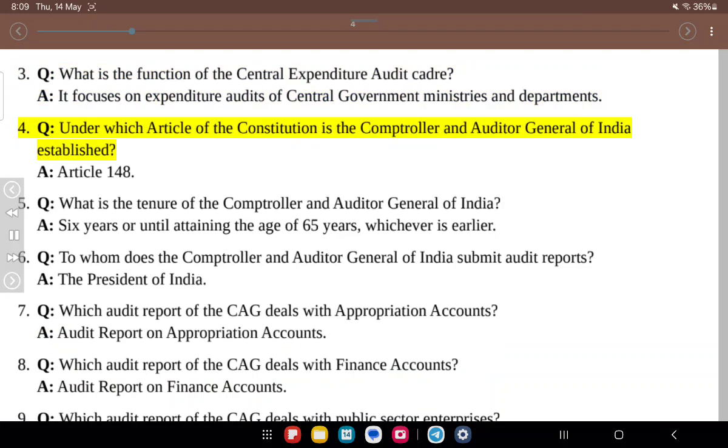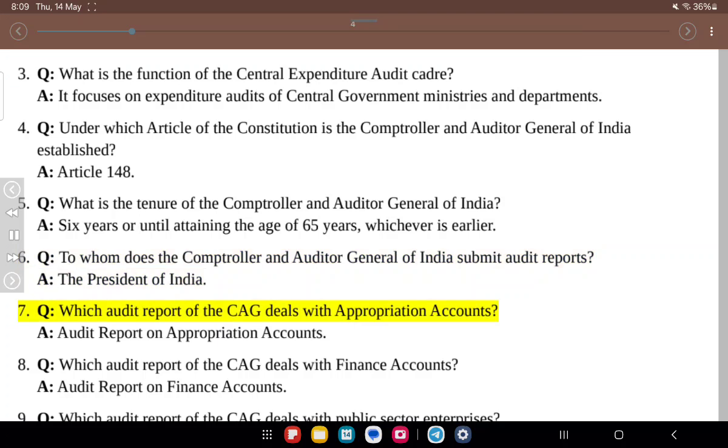4. Q. Under which article of the Constitution is the Controller and Auditor General of India established? A. Article 148. 5. Q. What is the tenure of the Controller and Auditor General of India? A. 6 years or until attaining the age of 65 years, whichever is earlier. 6. Q. To whom does the Controller and Auditor General of India submit audit reports? A. The President of India.